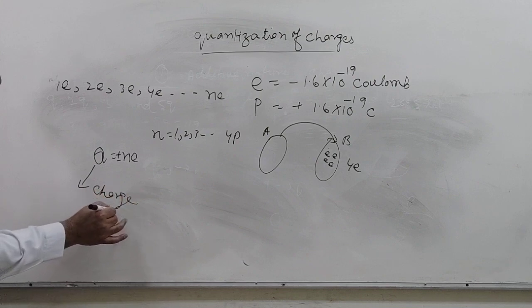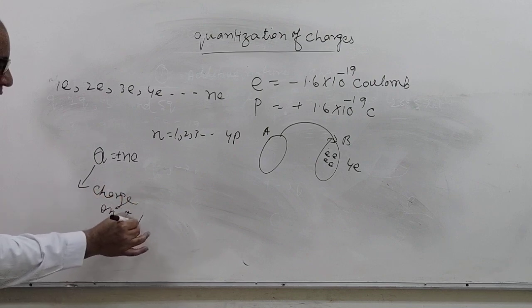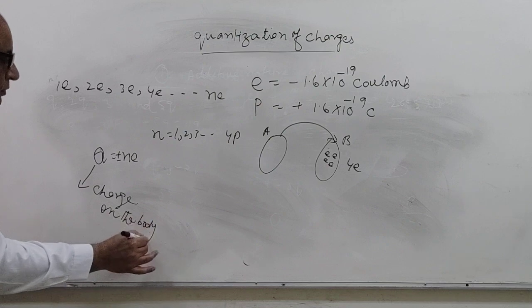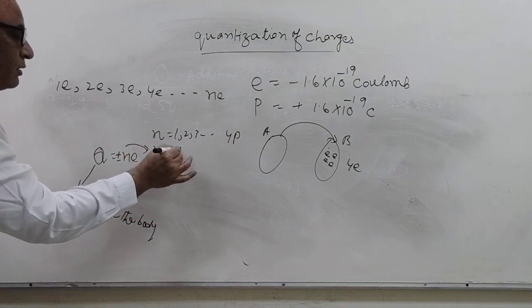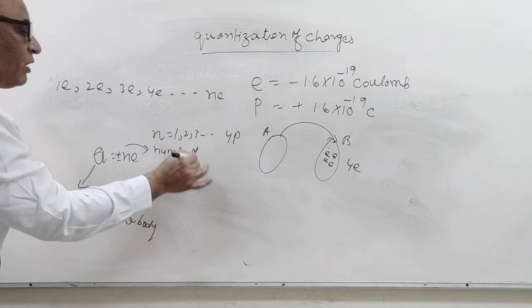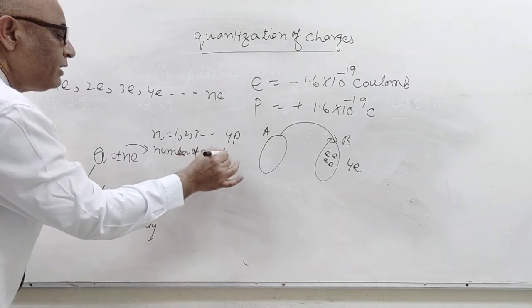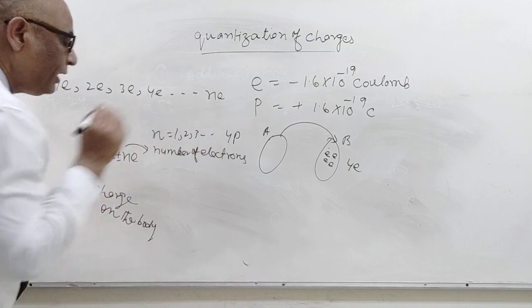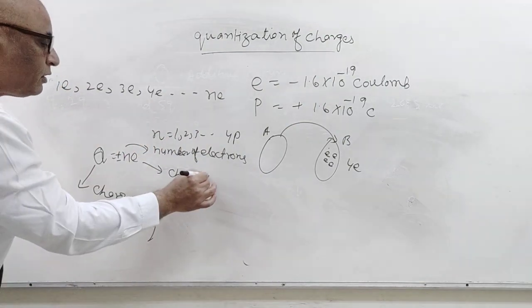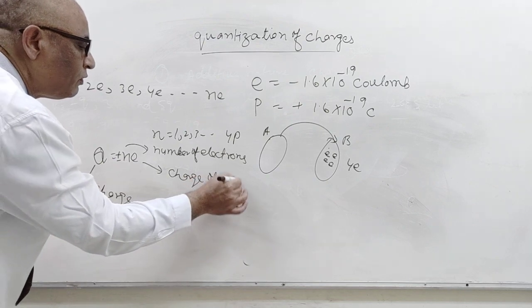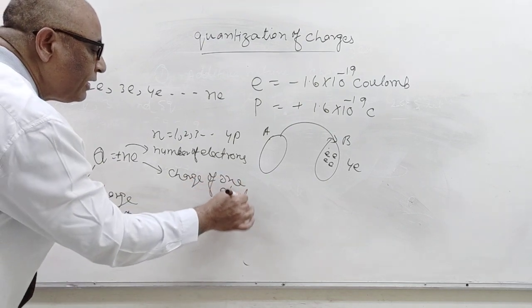Q is the charge on the body, n is the number of electrons transferred from A to B, and e is the charge of 1 electron.